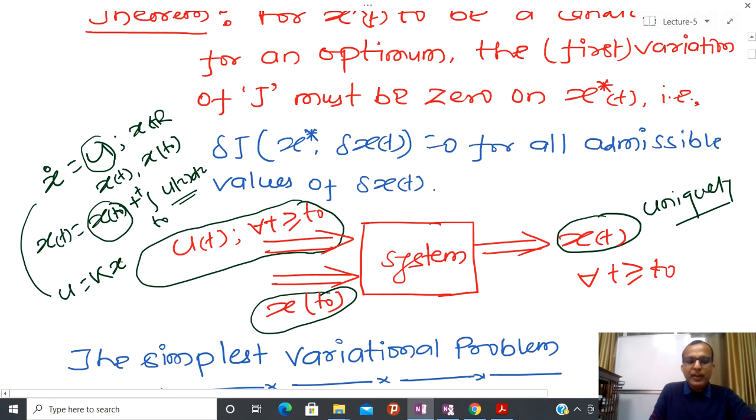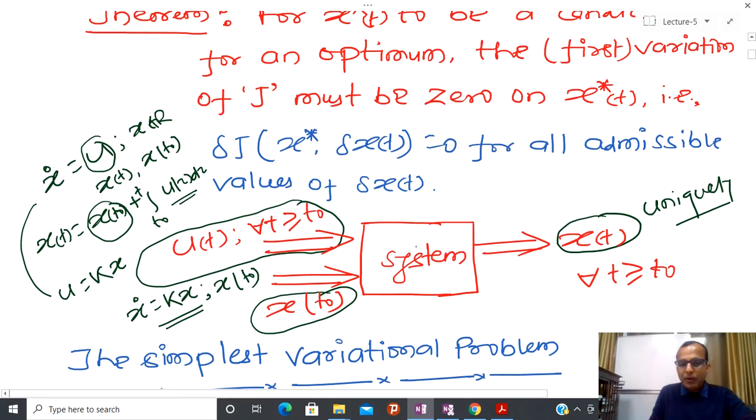If you design control like this, now you can see that my whole system, my closed loop system, is now like this. So if I just know the initial condition x(t0), then I am able to calculate all the future trajectory. That is the meaning.